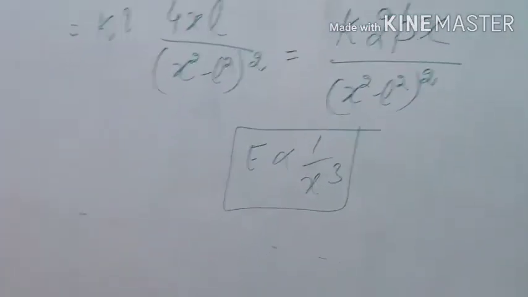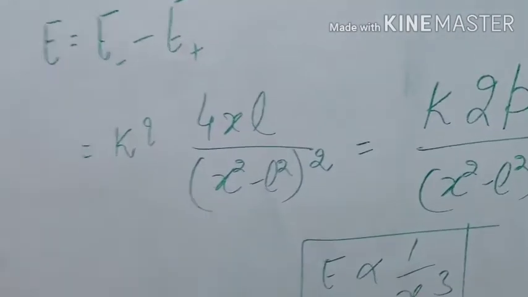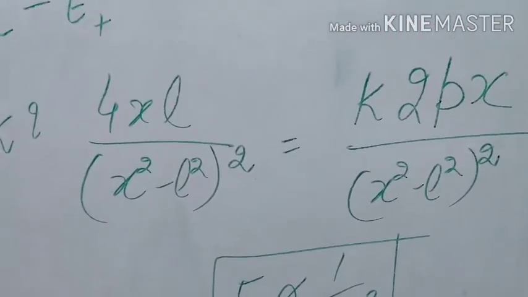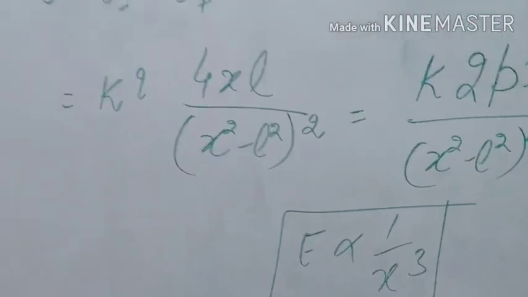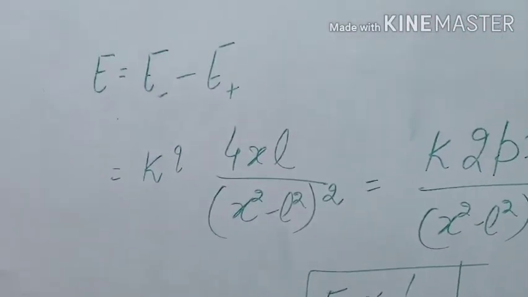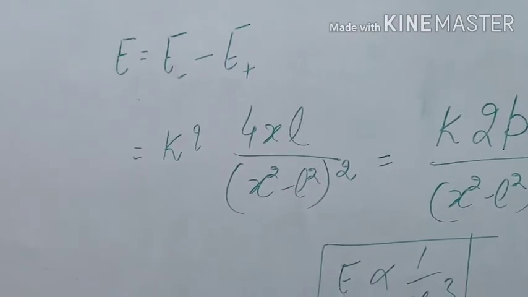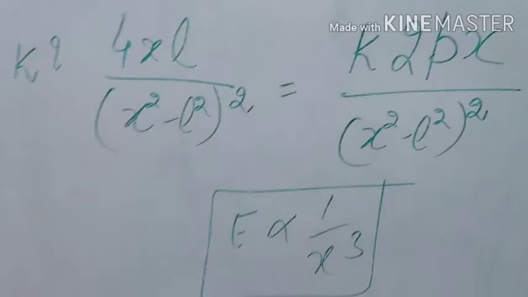So for a short dipole, electric field does not obey inverse square law. Its value is 1 by x cube. You can plot the graph for electric field and displacement using this formula.